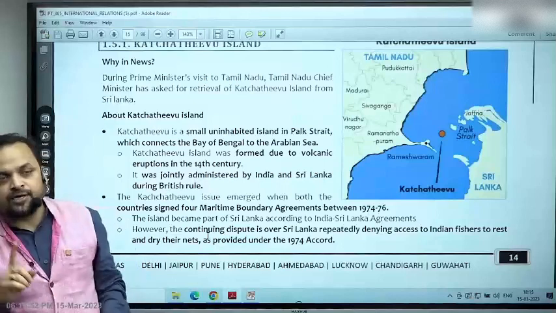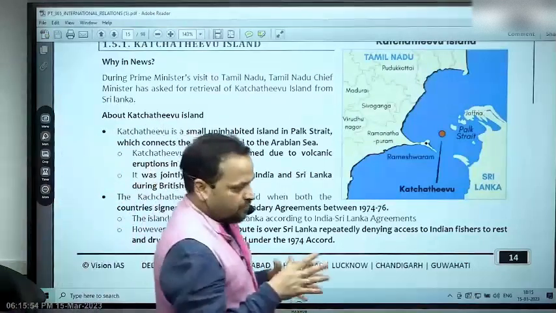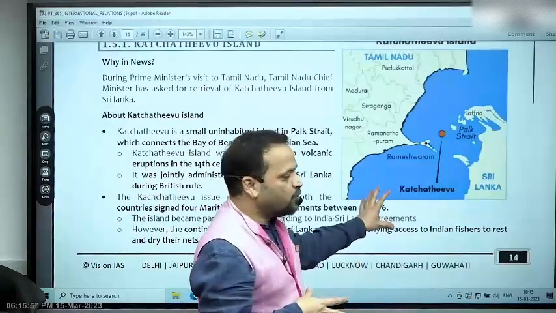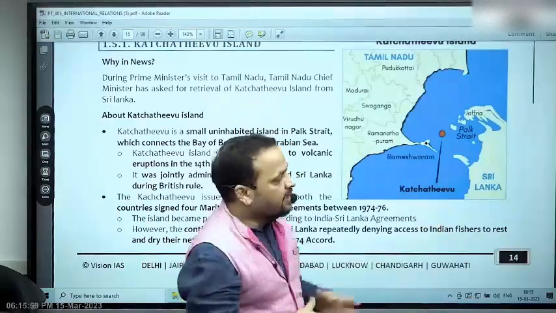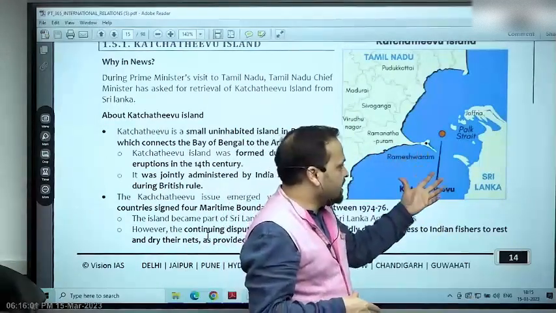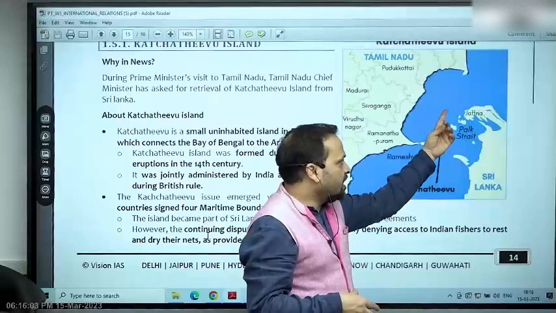And demarcation of boundary is always a sovereign act. First of all, you should understand, so don't try to apply UNCLOS here. All right. So now, if you see, the issue is the issue of fishermen.